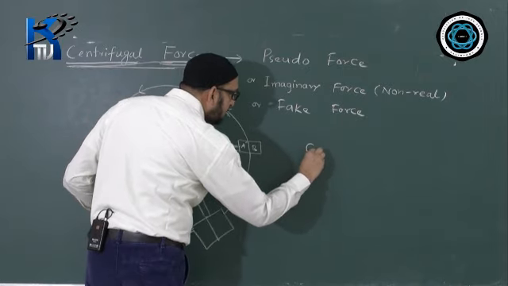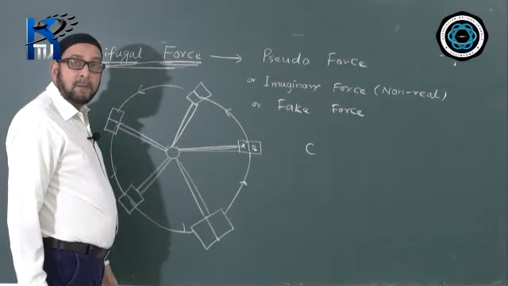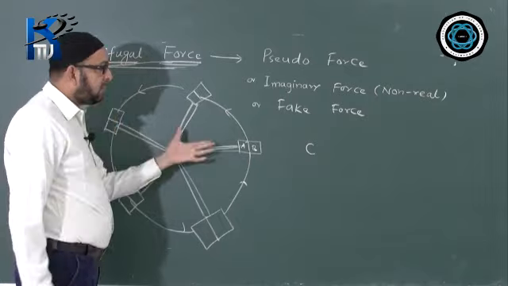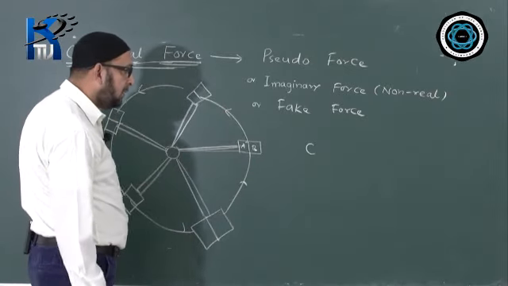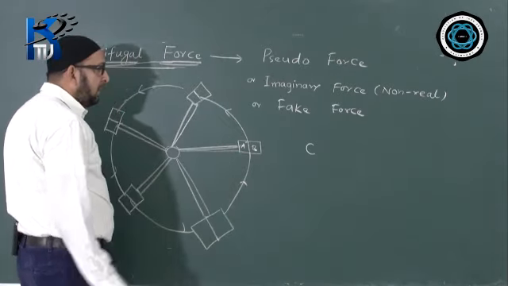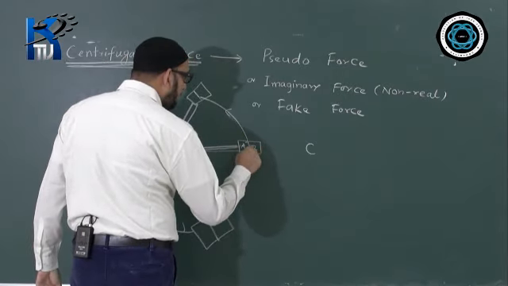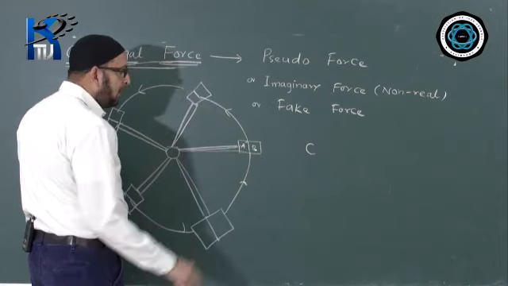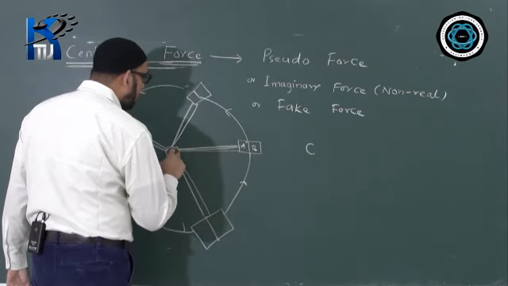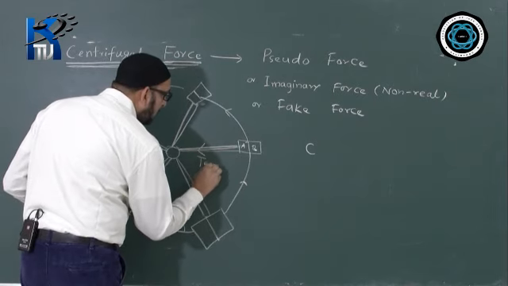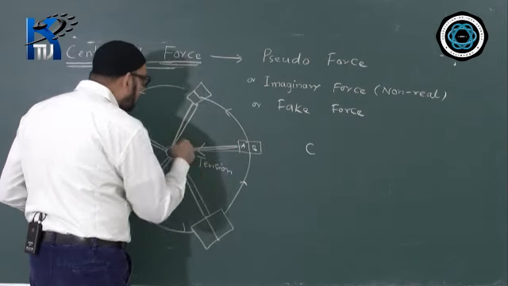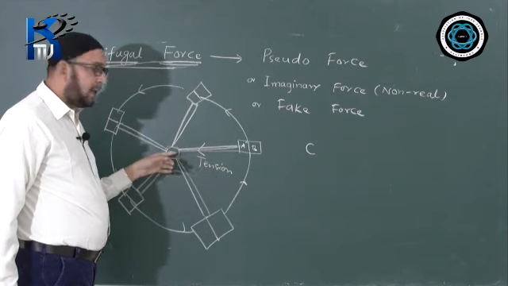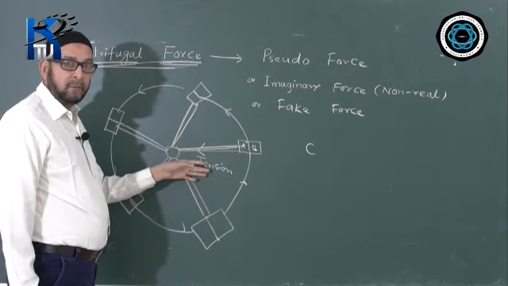A person is standing outside somewhere here, that means outside the rotatory frame, outside this system. The name of that person is C. He finds the motion of the body B in a circular path, and he says that there is the force acting towards the center, that is the force of tension. So the net force acting on the person B is the force of tension that is acting towards the center, that means the centripetal force.